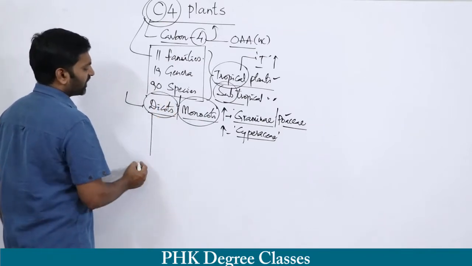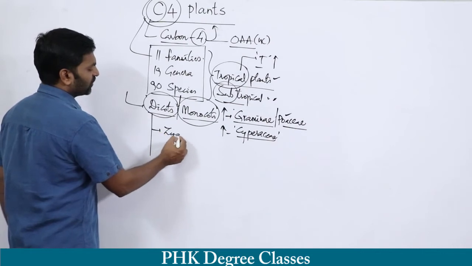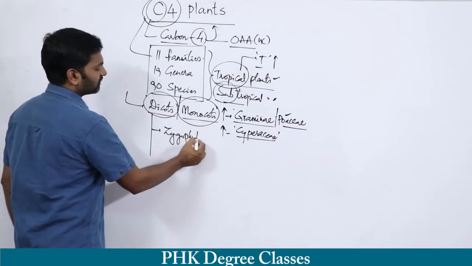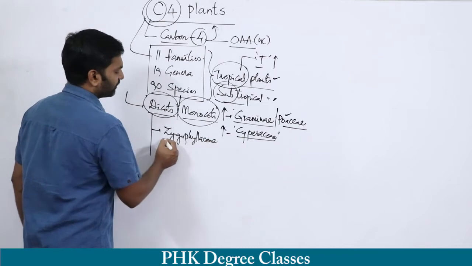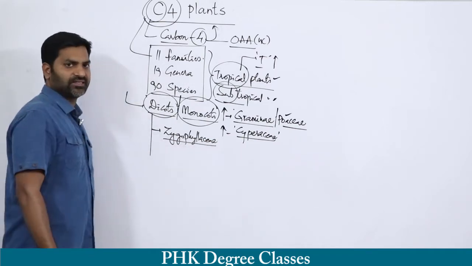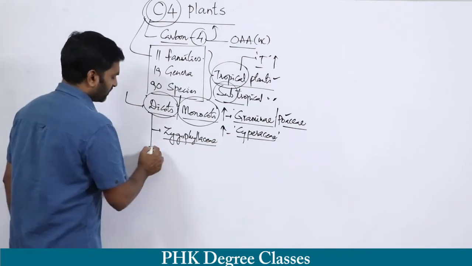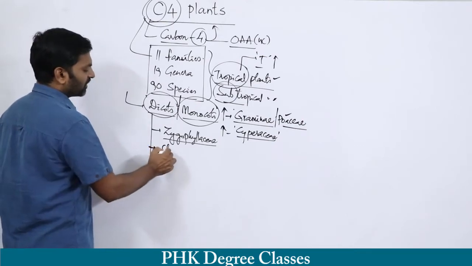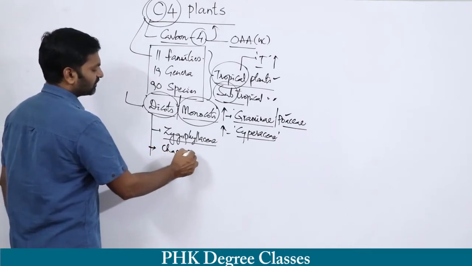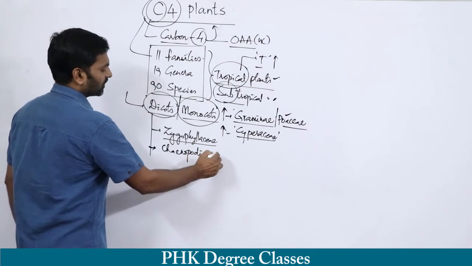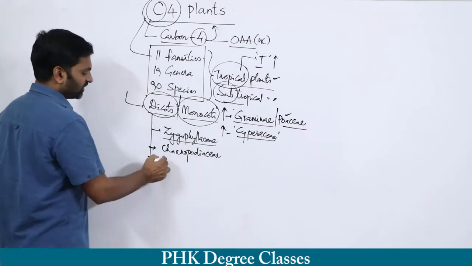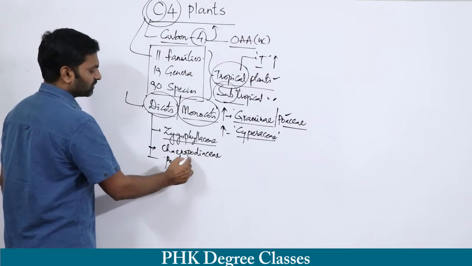The examples for dicotyledons are Zygophyllaceae. Clear? Then another example, Chenopodiaceae. Then Portulacaceae.